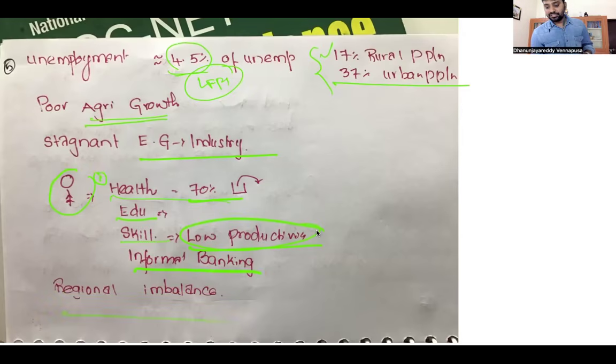Adding to all this, there are regional imbalances. In India, some regions are highly developed, some regions are not developed to that extent. There are many reasons, be it historical reasons, or post-independence reasons such as the so-called green revolution, which has resulted in the growth of non-inclusivity in the country, or the growth of regional disparities. So all these are the causes which have resulted in the lack of inclusive growth.